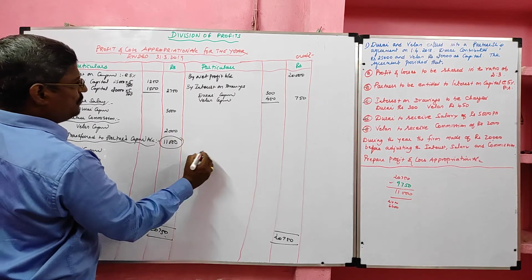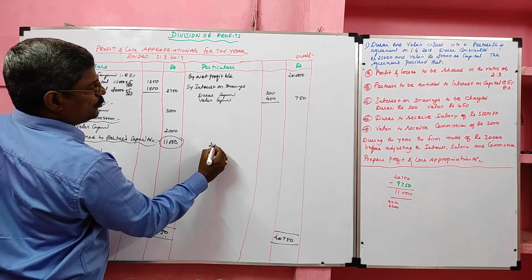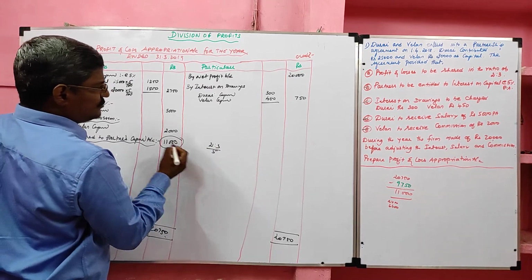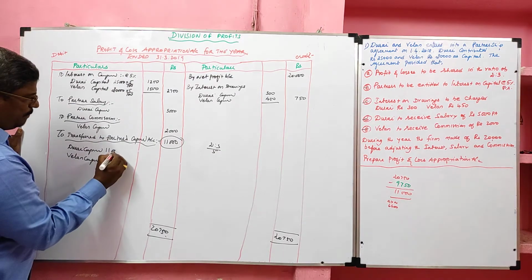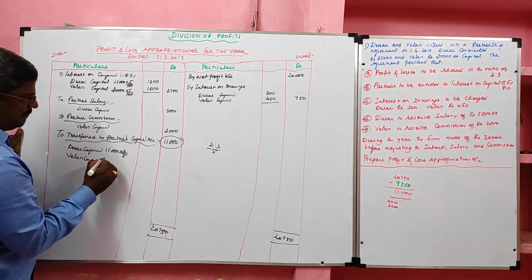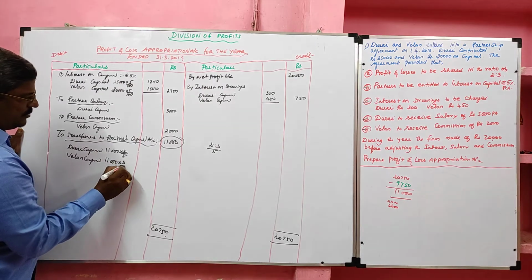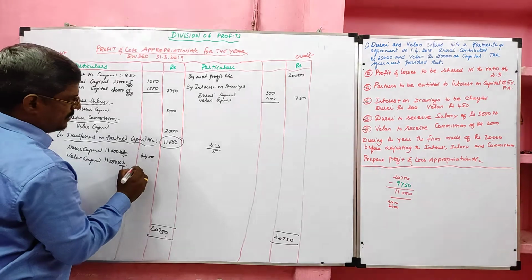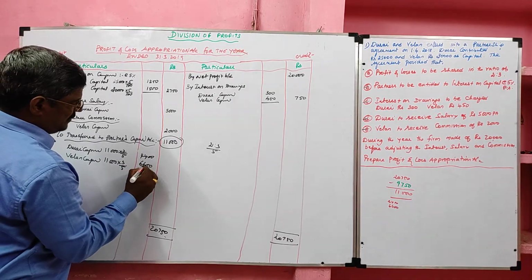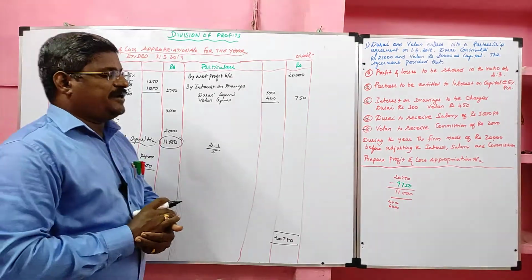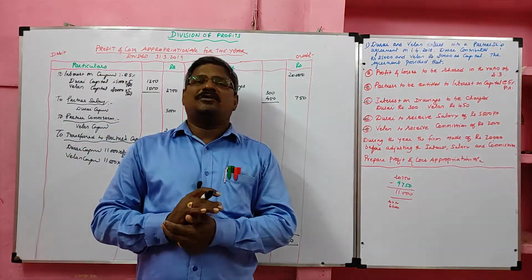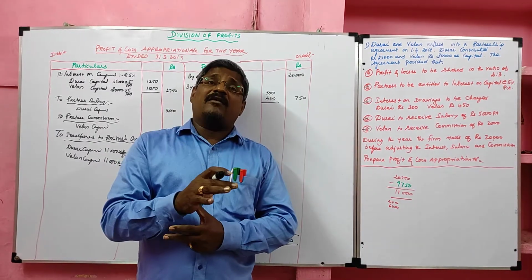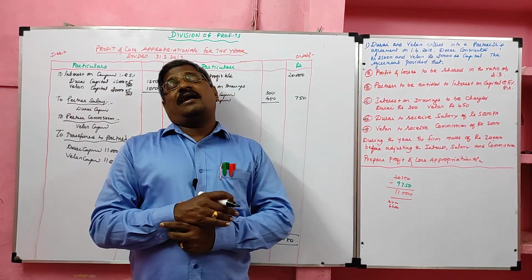That 11,000 should be divided in the ratio of 2:3, which means 2 by 5, 3 by 5. 2 by 5 goes to Durai, 3 by 5 goes to Velan. So 11,000 into 2 by 5, 11,000 into 3 by 5. If we divide, we'll get 4,400 and 6,600. Students, we completed the profit and loss appropriation account without calculation of commission. In the next class, we will solve one problem which includes the P&L appropriation with calculation of commission.